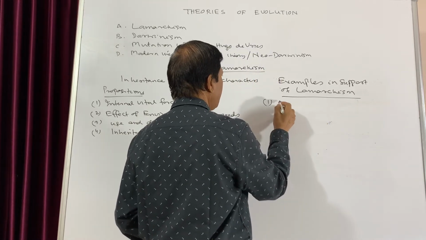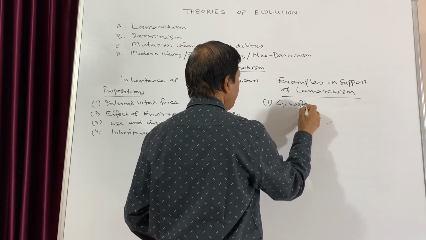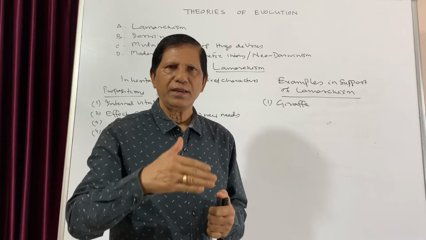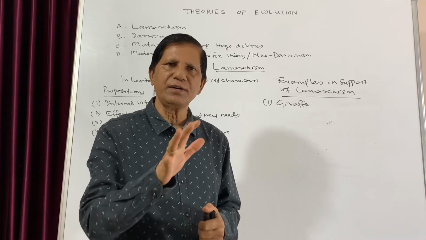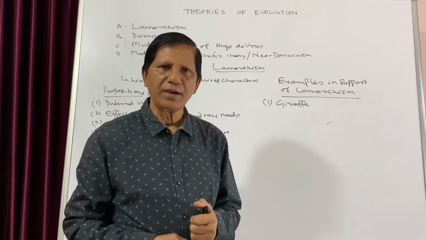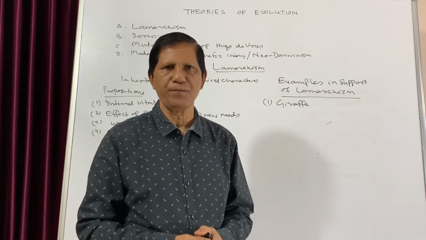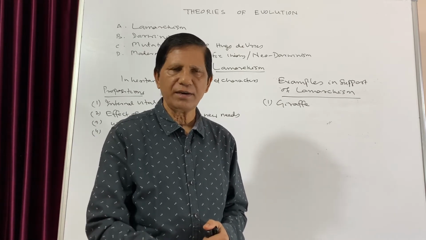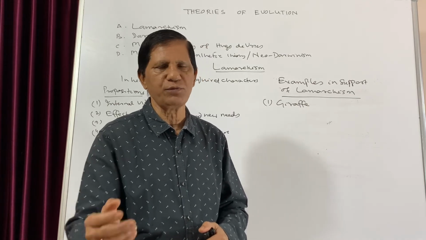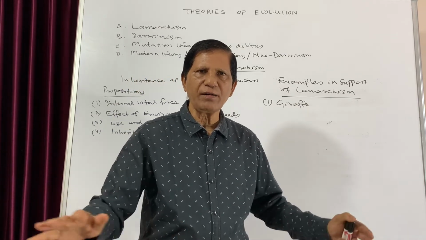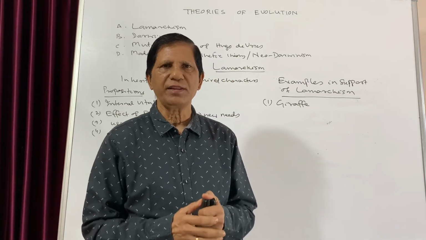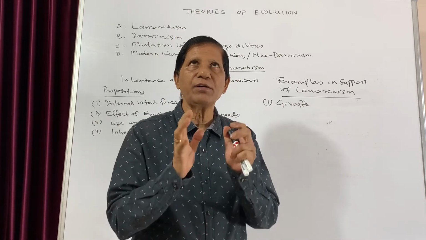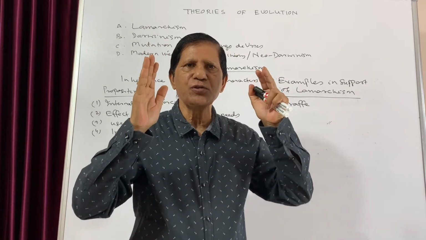So the first example he has given is that of the giraffe. According to Lamarck, the ancestor of giraffe was a deer-like animal, and its neck and the forelimbs were short. And those ancestors were living in the barren land and browsing upon the leaves of these herbs. But when the food material was exhausted in that area, they had to browse upon the leaves of some big trees.